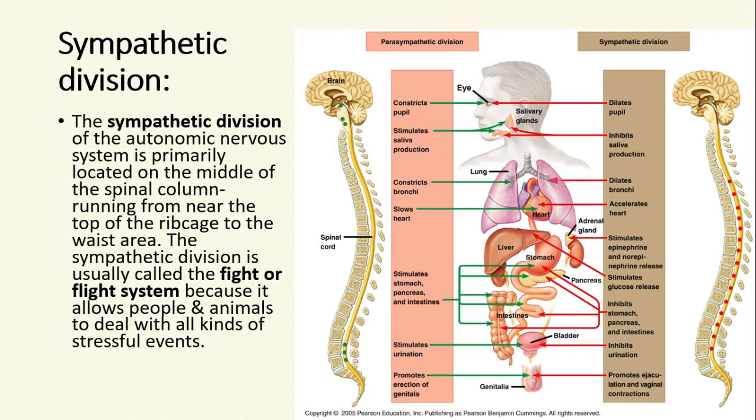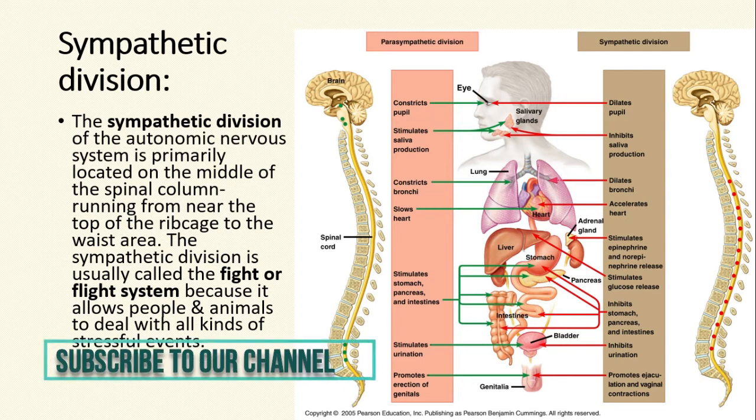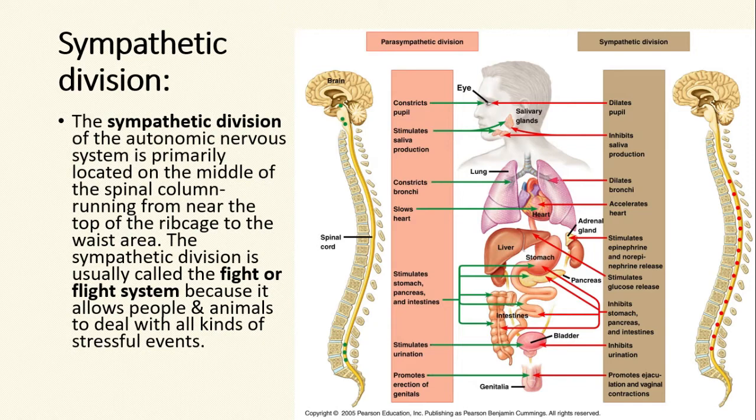The sympathetic division of the autonomic nervous system is primarily located on the middle of the spinal column, running from near the top of the rib cage to the waist area. The sympathetic division is usually called the fight or flight system because it allows people and animals to deal with all kinds of stressful events. It gets activated in emergency situations when our survival is under threat.